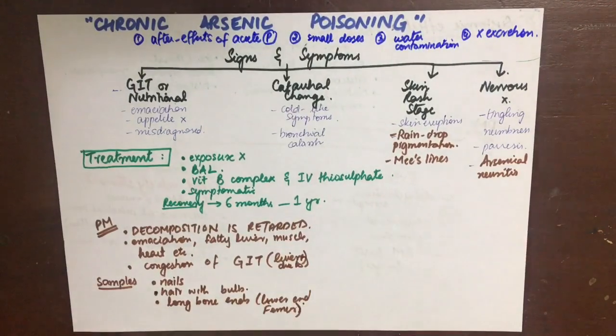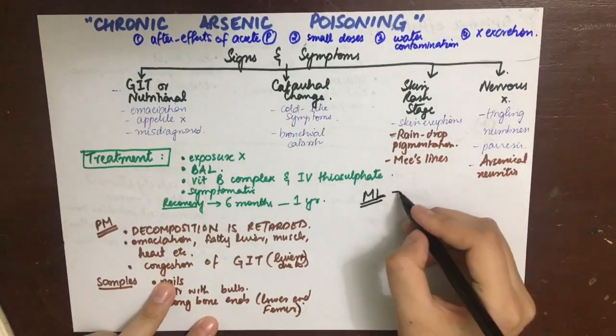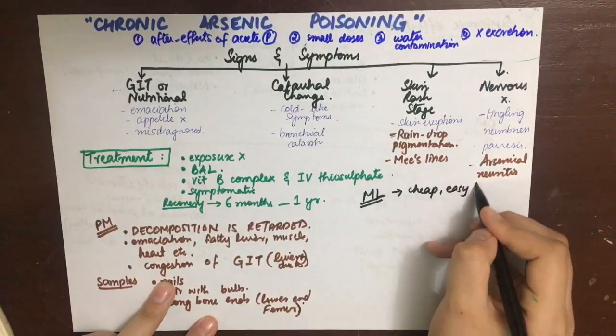Samples of hair and nails should be taken. Hair should be complete with bulb and nails should be whole. Long bone ends like the femur can be used to detect the poison.